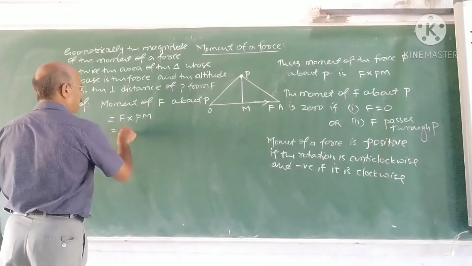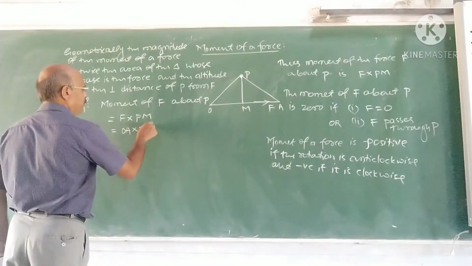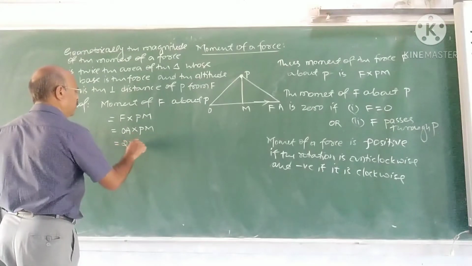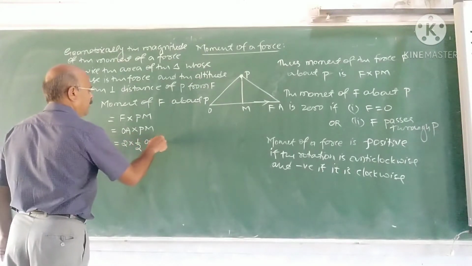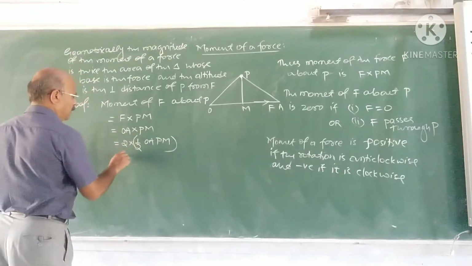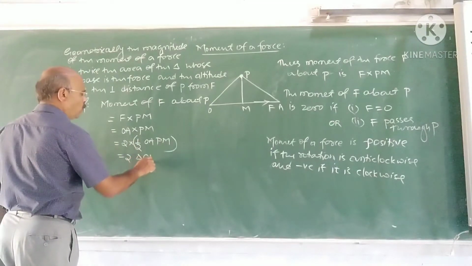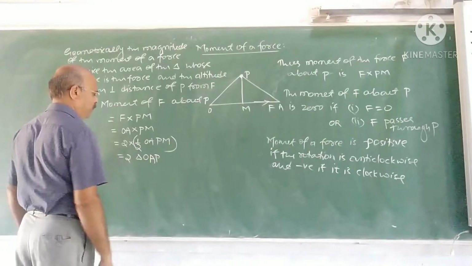F means OA into PM. So I write this as 2 into 1 by 2 OA into PM. It is 2 into area of the triangle OAP.